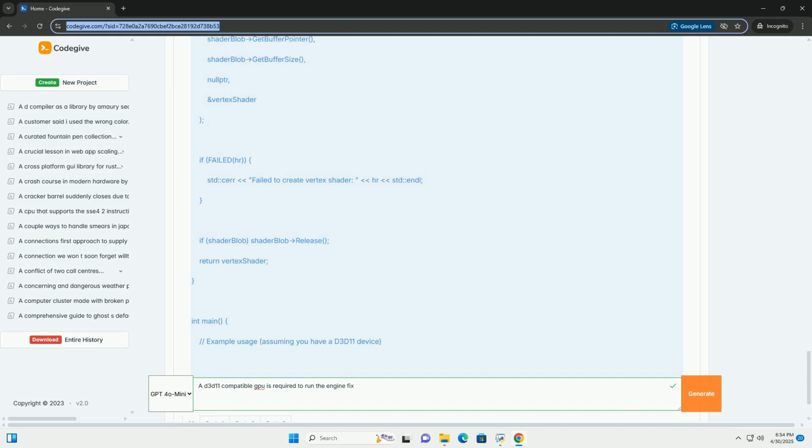Administrator privileges: some D3D11 operations may require administrator privileges. Try running the game as an administrator. DirectX installation: if you're still having problems, try reinstalling DirectX. The web installer is usually sufficient.